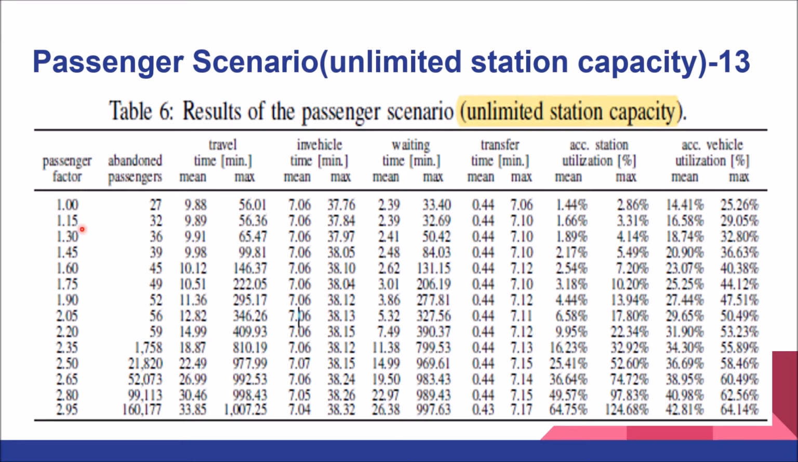For factors from 1 to 2.95, we can see that at 1 there are 27 abandoned passengers, and the abandoned passengers are increasing as the passenger factor is increasing. The mean travel time is also increasing. This is again because of the wait time, and you can see this is a way too big a number. The reason being, there are abandoned passengers who might be missing 2, 3, or 4 vehicles, due to which their mean travel time, inclusive of the waiting time, is way too high.